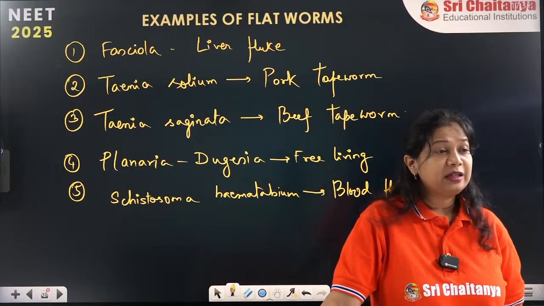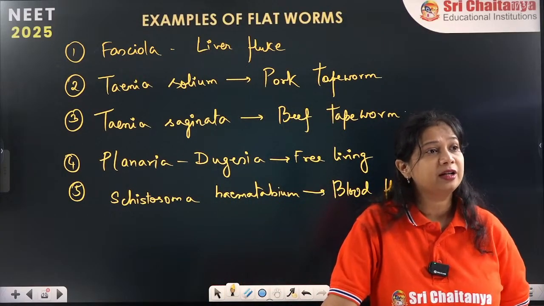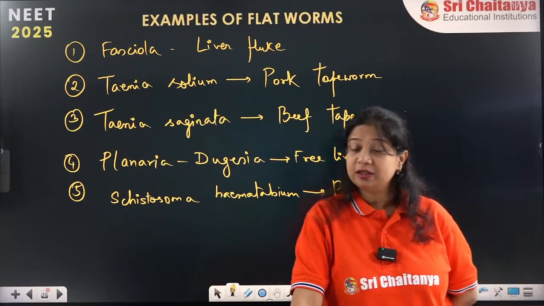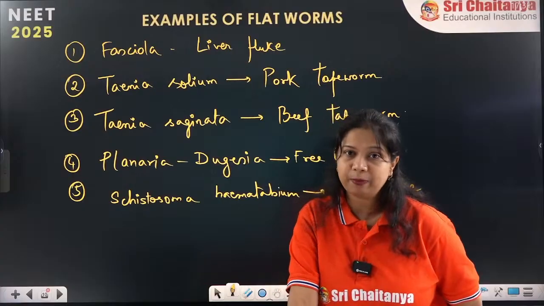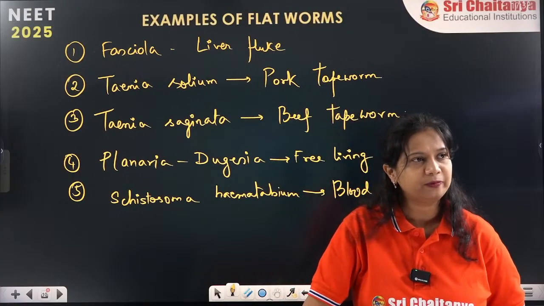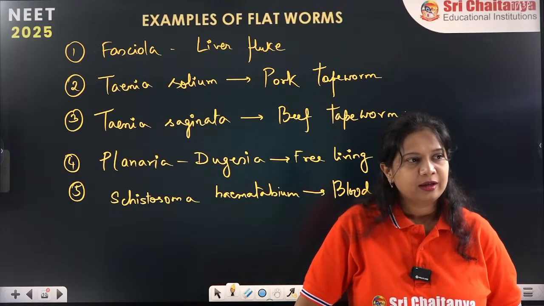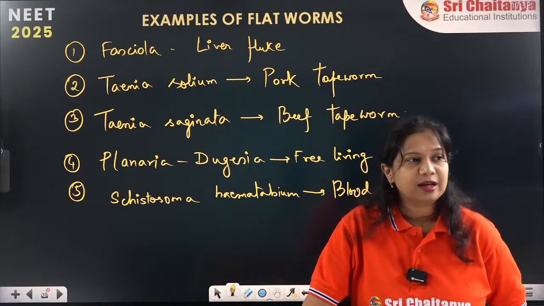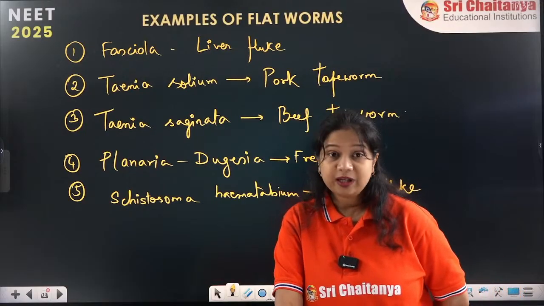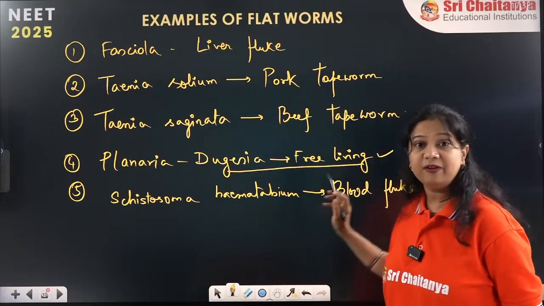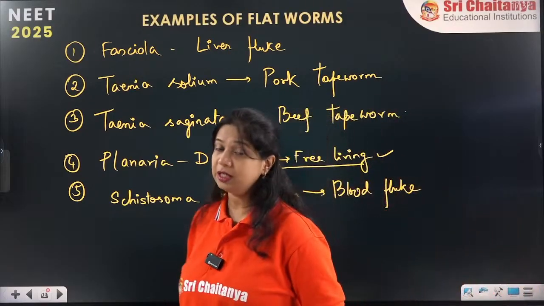Are the organisms terrestrial? Yes, the free living forms are terrestrial and can survive without the host. The parasitic ones are obligate parasites; they do not live outside the host body. Can platyhelminth organisms survive without a host body? If they are free living forms like Planaria or Dugesia, they can survive freely in the soil.